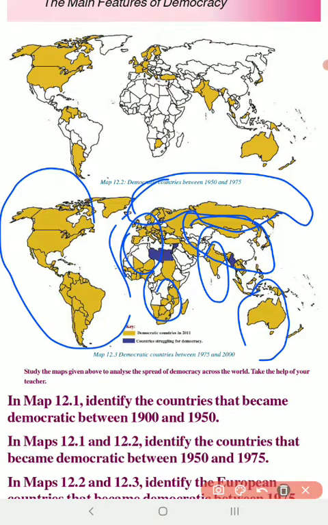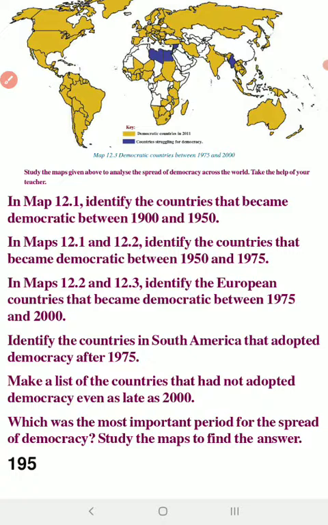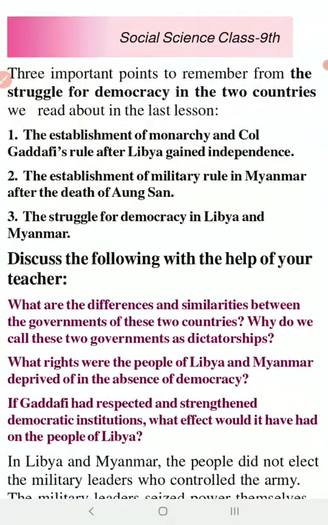Okay, right. So based on this, we still consider that democracy is an ongoing process in many of the countries. Still, Myanmar is struggling for democracy. Still, Libya is trying to settle with what they have. Okay, right. So in the previous lessons, we studied the struggle for democracy. Here we are given three important points that we have studied.